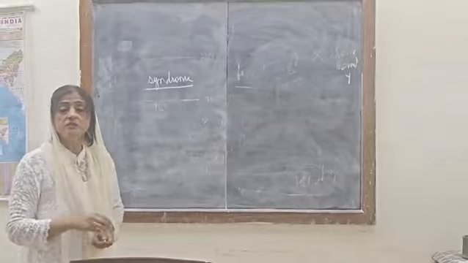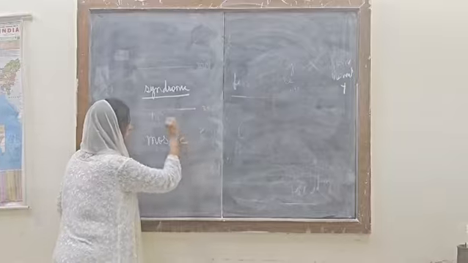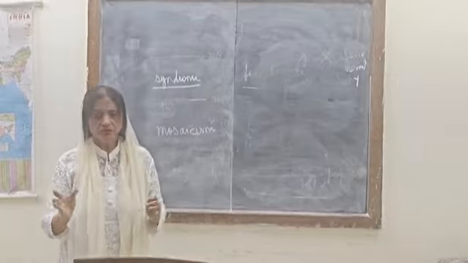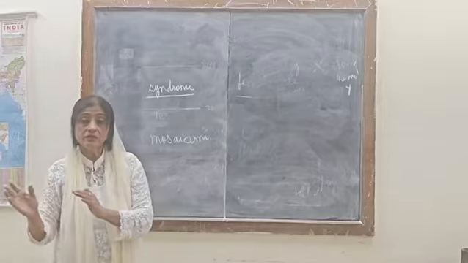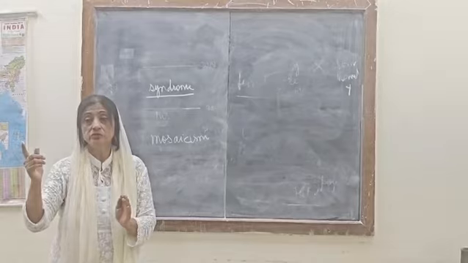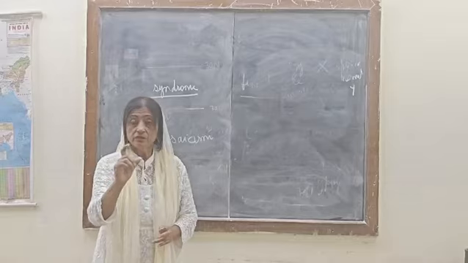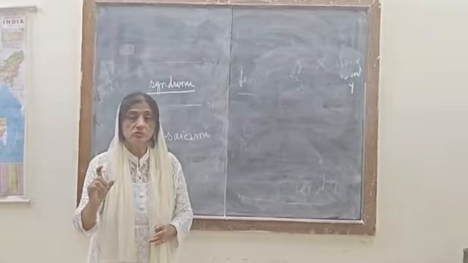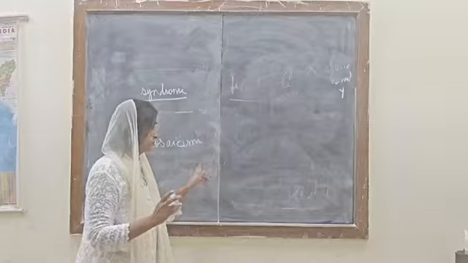Before this, as I explained earlier, the definition of mosaicism is the abnormal genetic condition in which some cells of the body have the normal chromosomal number while others are defective. For example, in Down syndrome, trisomy of chromosome 21. Similarly, we studied the deficiency or missing of the allosome, the sex chromosome, while other cells have normal chromosomes. This condition is called mosaicism.